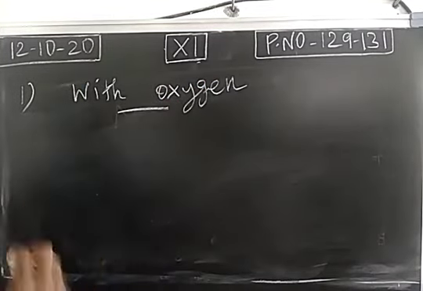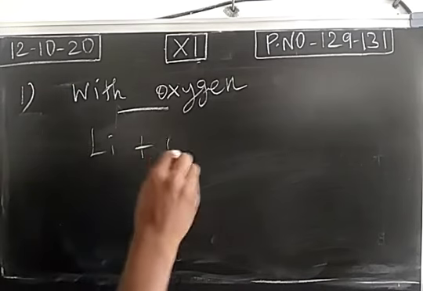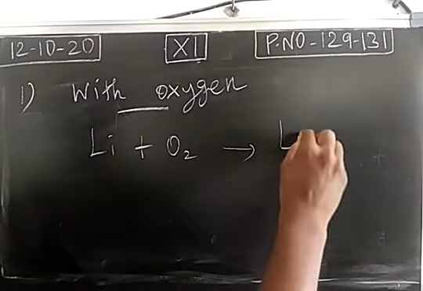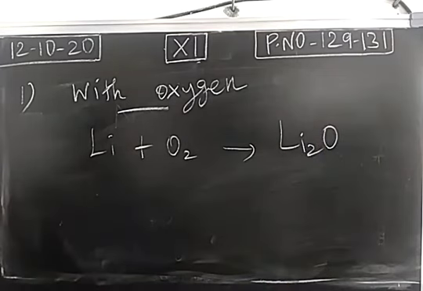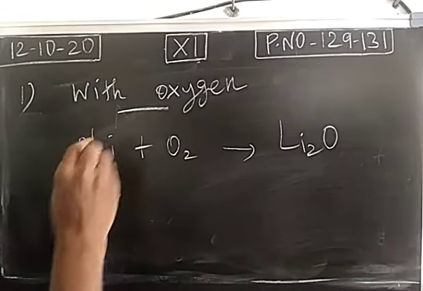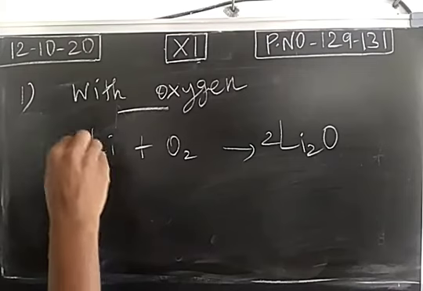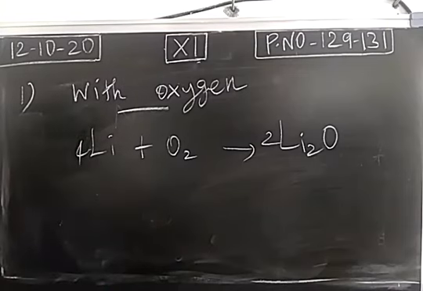This we discussed already. Lithium combines with oxygen, it forms lithium oxide. Only normal basic oxide will be formed by lithium. Lithium is somewhat different from other members of group number 1.